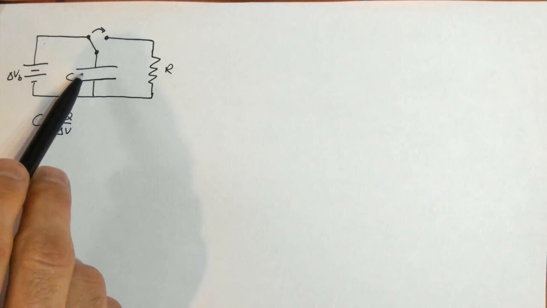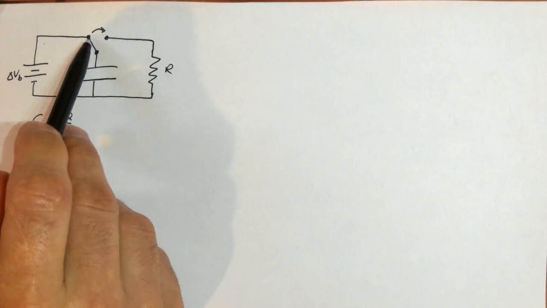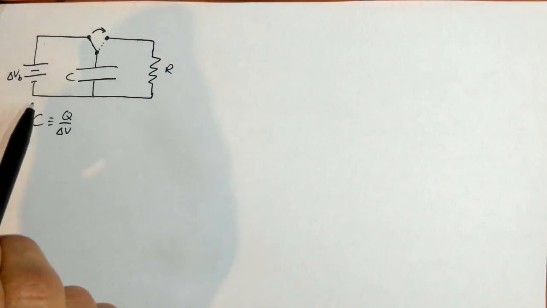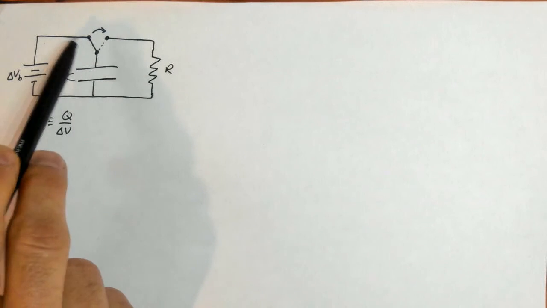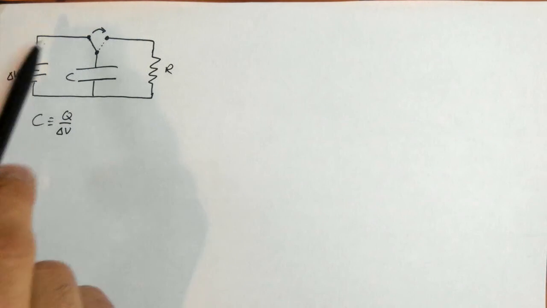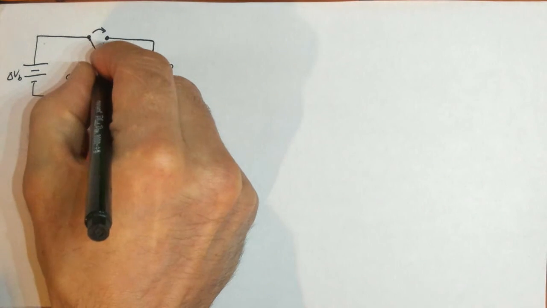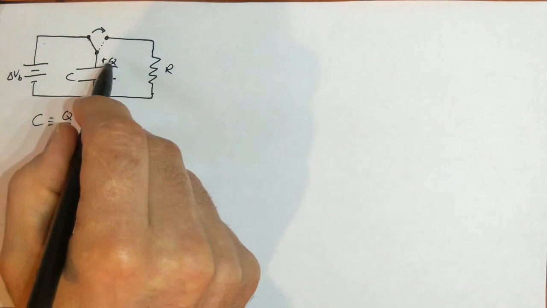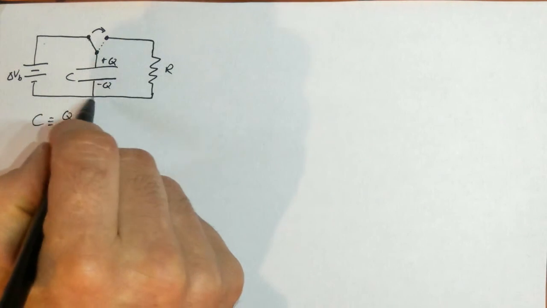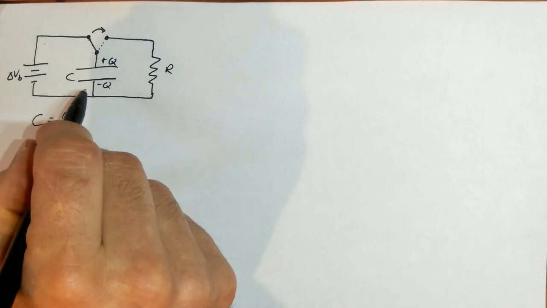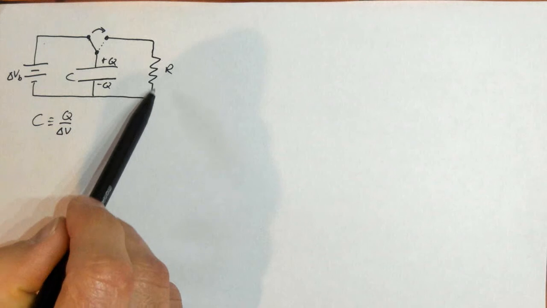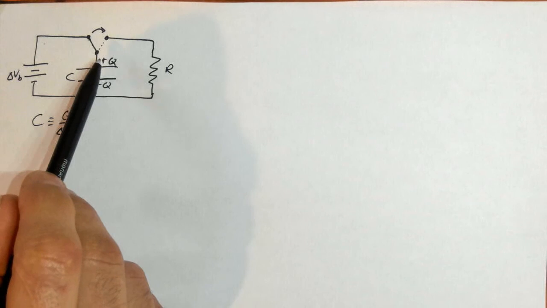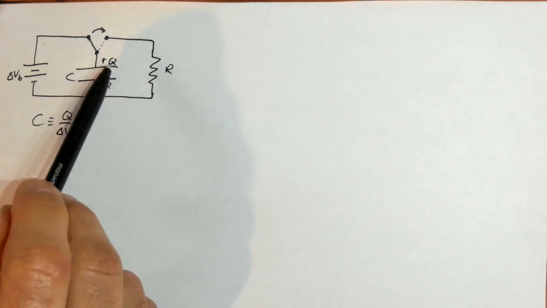It's fully charged. So the question is, what if I suddenly flip this switch over to here? So now it's connected to there. Now the battery is not in the circuit. The battery has no ability to cause electrons to flow because it's open here. But now we have this charge on this capacitor given by this equation, and it is able to flow through the resistor to cancel out the charge over here. Technically the electrons would flow and be collected by the bare positive nuclei, but we assume positive flow for traditional current.